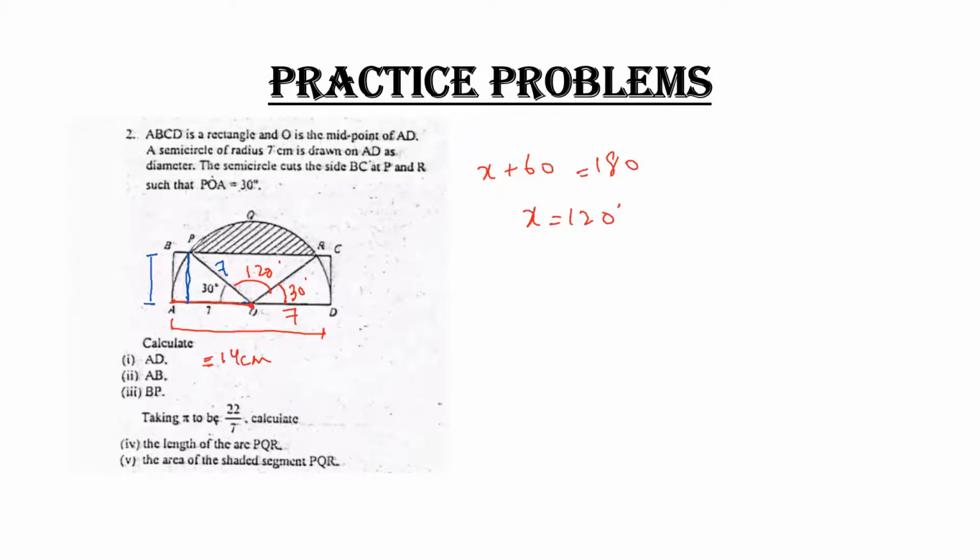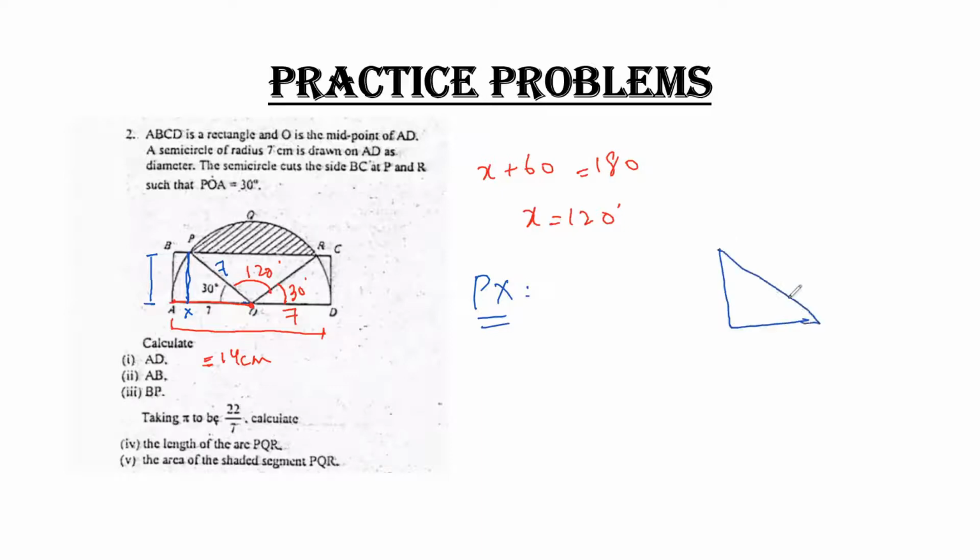I have to calculate the value of P. For example, I name it as X. So I have to calculate the value of Px. To find out the value of Px, I can apply a formula on this triangle.